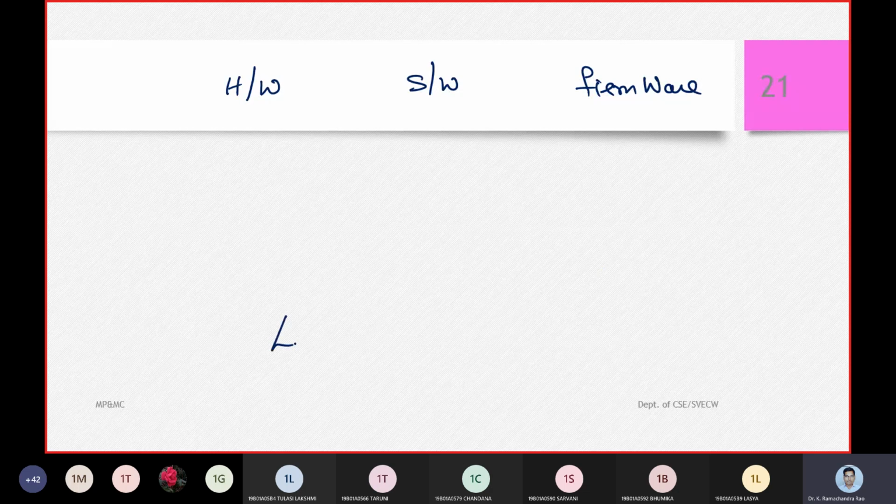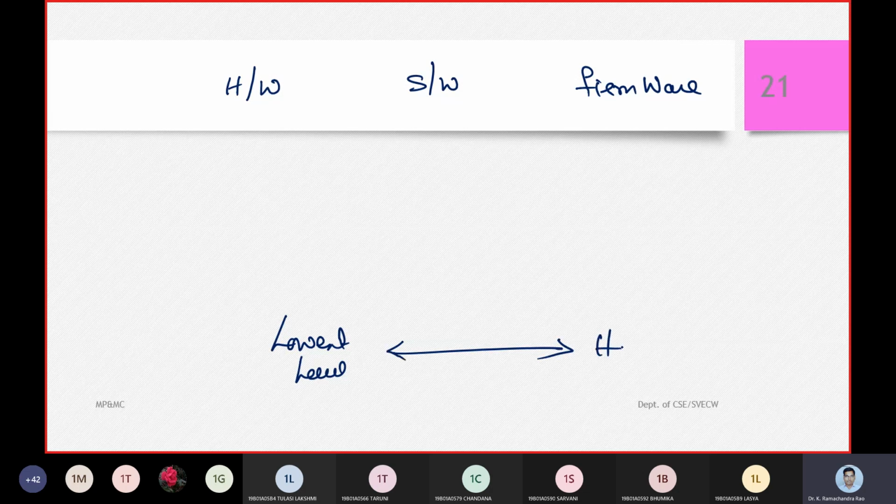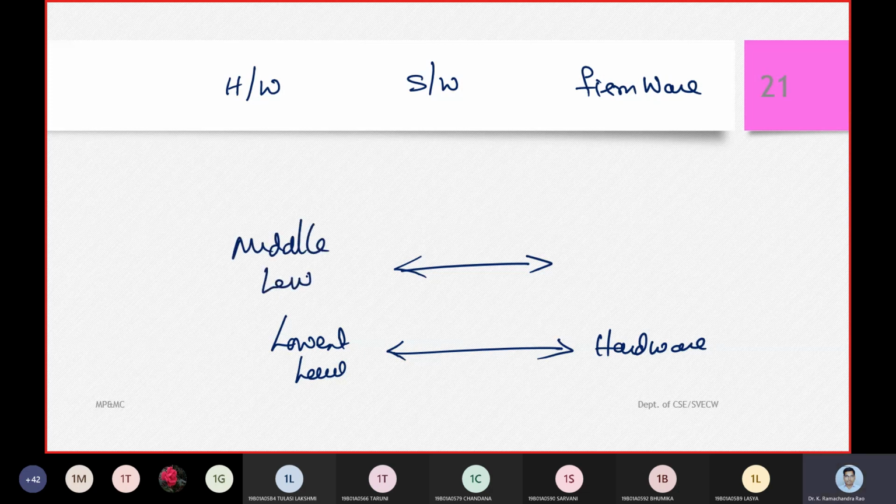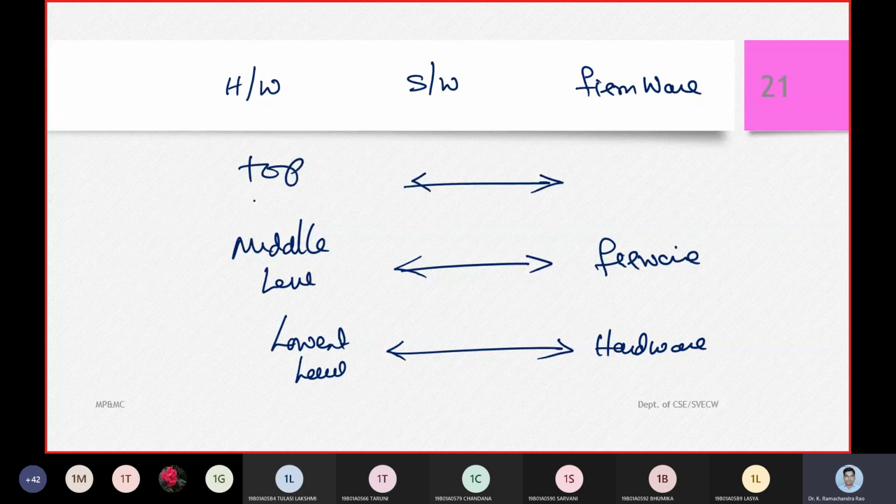The lowest level will be occupied by the hardware component. The intermediate level, the middle level, is going to be occupied by the firmware, and the topmost layer we are going to call the software layer.